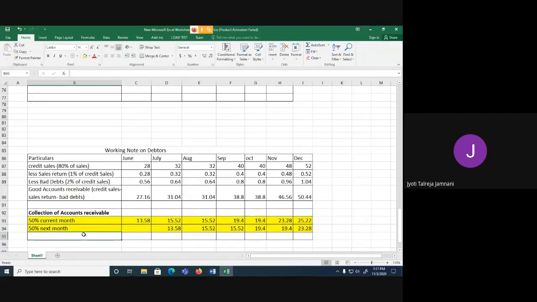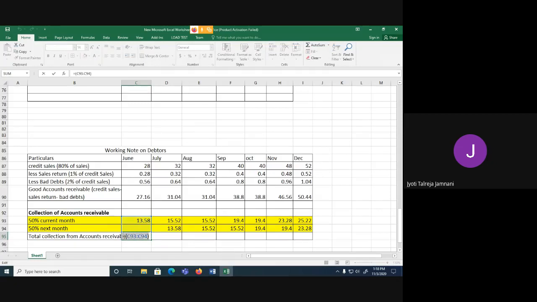Now what we are going to do is we are going to write total collection from accounts receivable. Okay, and this is important now. So how do you find the total? We are going to add this 50% of current month, 50% next month, whatever value we have, we are going to add it.